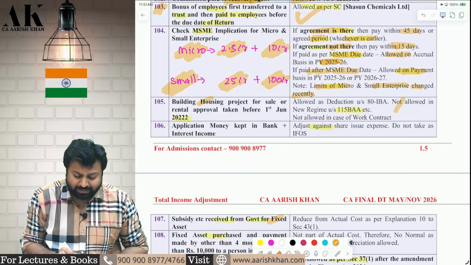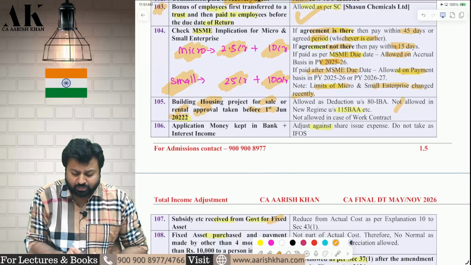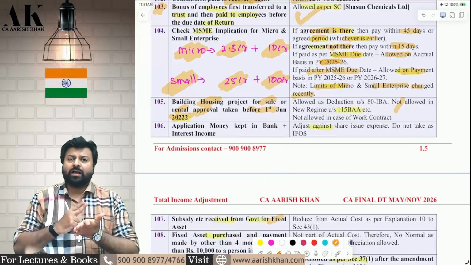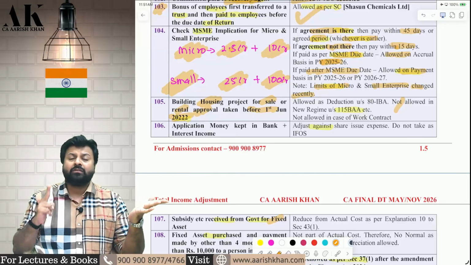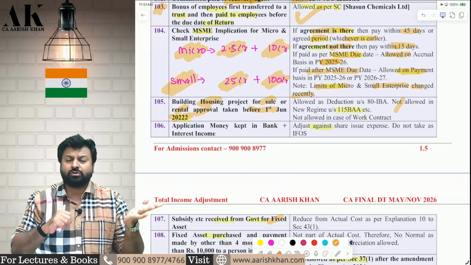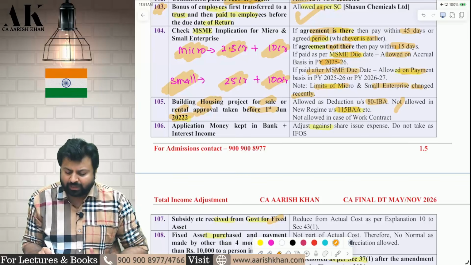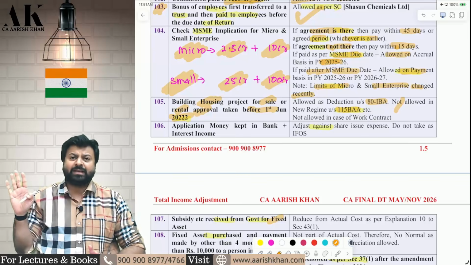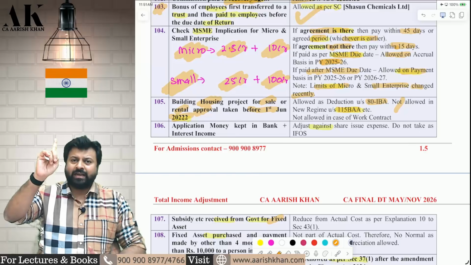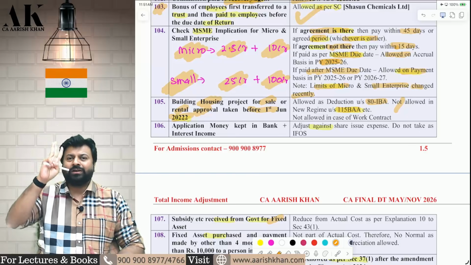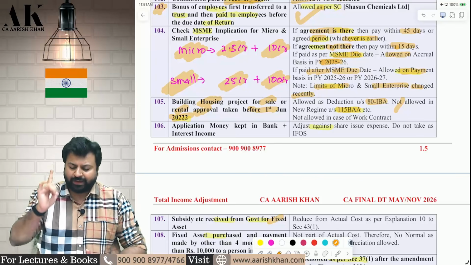You are a builder, you are building a housing project for sale or rental, and you have taken approval before 1st June 2022. So if you are a builder doing a housing project for sale or rental, and if your project is approved from 1st June 2016 to before 1st June 2022, then you are eligible for deduction under 80-IBA. But this 80-IBA will not be allowed under 115BAA, BAB, etc., in the new regime. In the new regime, only 3 Chapter VI-A deductions are allowed. That is 80LA, 80M and 80JJAA. Only these 3 are allowed under the new regime. The rest of the Chapter VI-A deductions are not allowed under the new regime. Be very careful. Okay. Now very important.